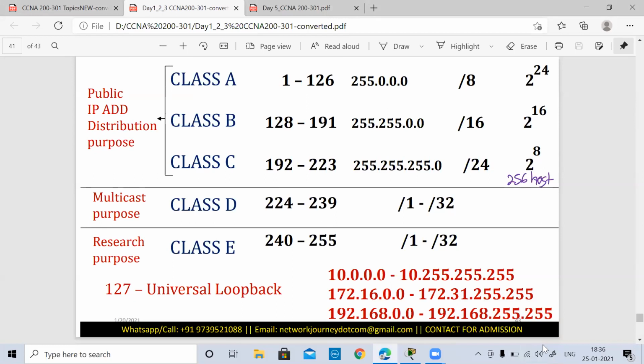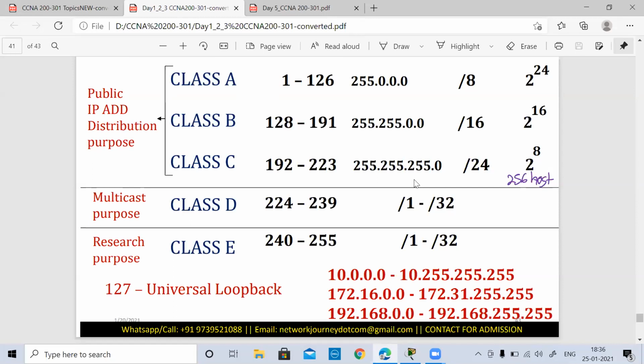In the previous class, we had started with IP addressing. Tell me, how many bits is IP addressing made up of? 32, for version 4. For version 6, 128. It belongs to which layer? Network layer.